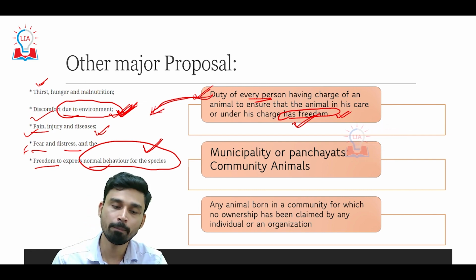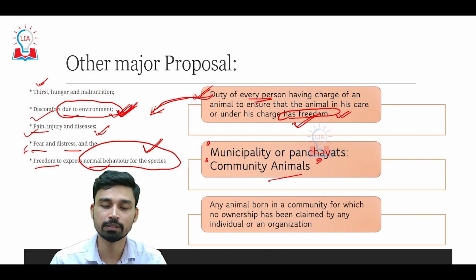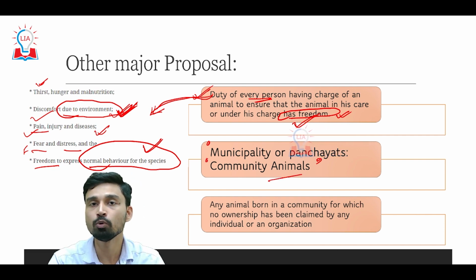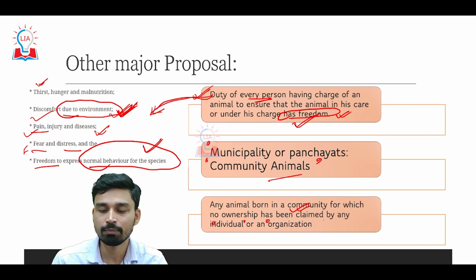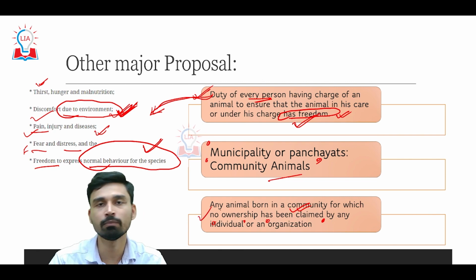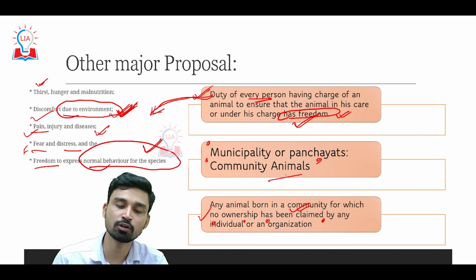Not only that, the government has also introduced a concept of community animals. Community animals are basically those animals who do not have any clearly defined owner. Any animal that is born in a community, and over which no individual or organization has claimed control or ownership, will be categorized as a community animal.